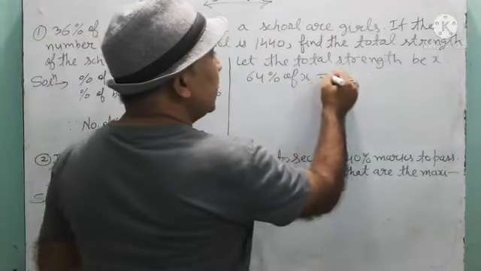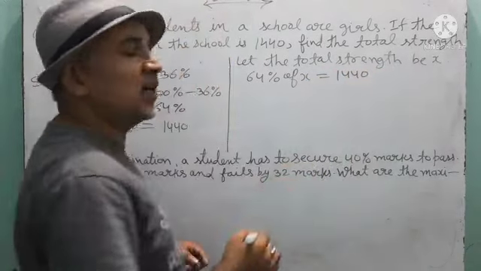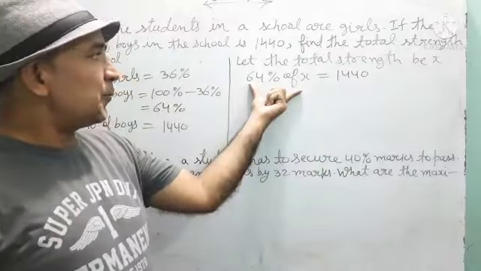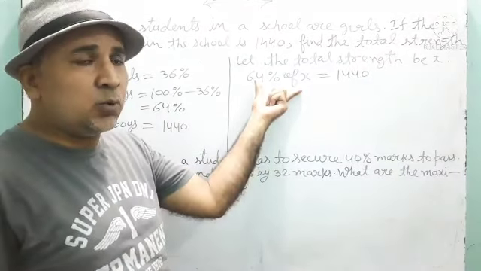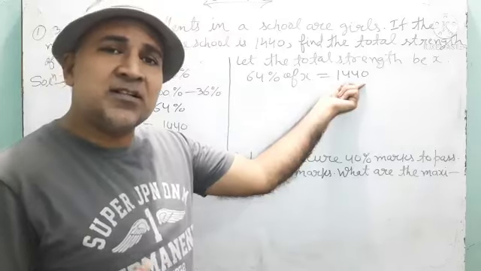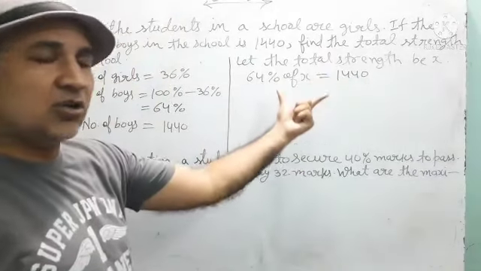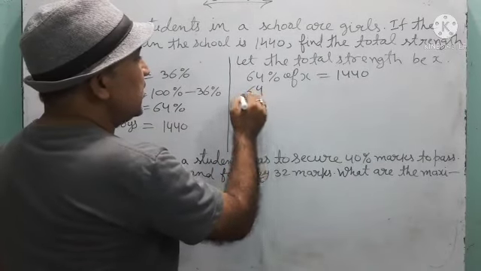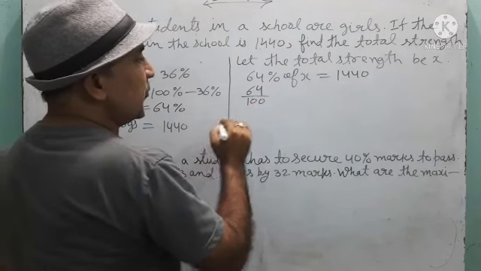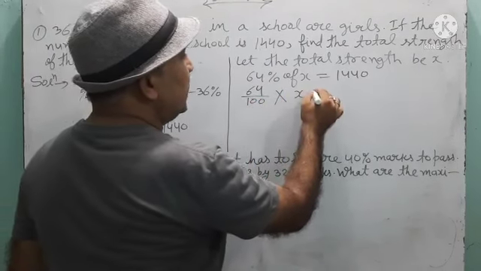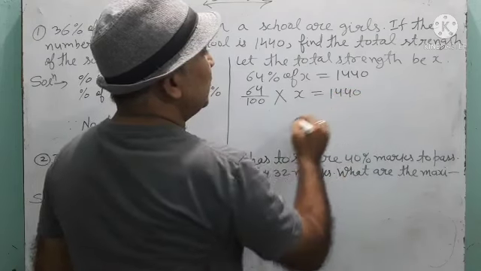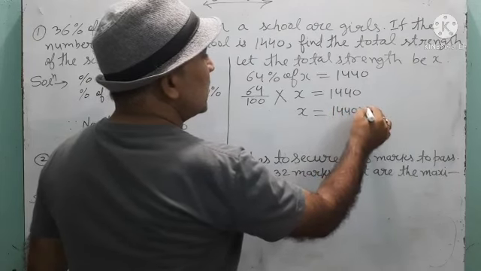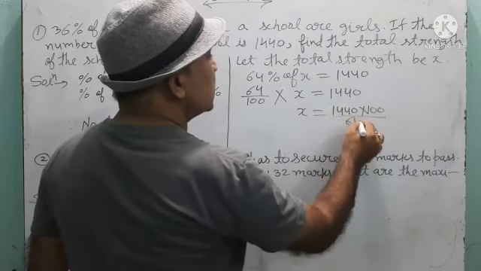And we know that the number of boys is 1440. That means both the terms should be equal. 64% of X is also the number of boys, and 1440 is also the number of boys. So by solving this equation, we will get the strength of the school. So solve this one. 64% means 64 upon 100, of means multiply, and X is equal to 1440. So X is equal to 1440 into 100 upon 64.